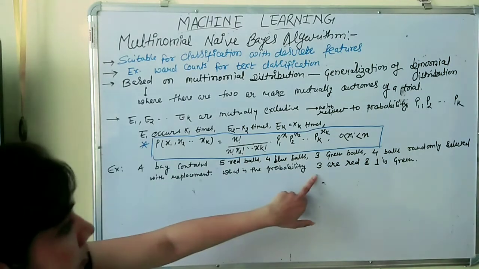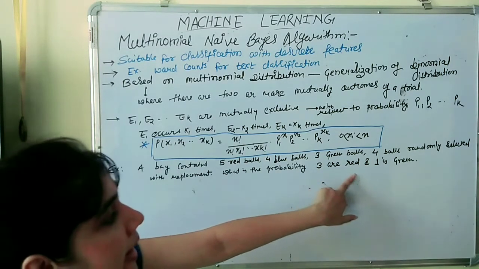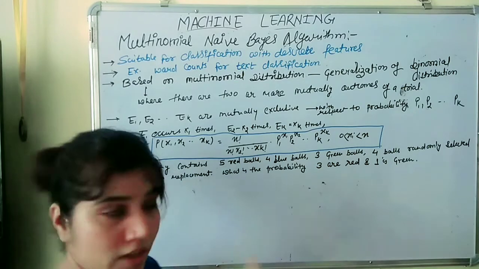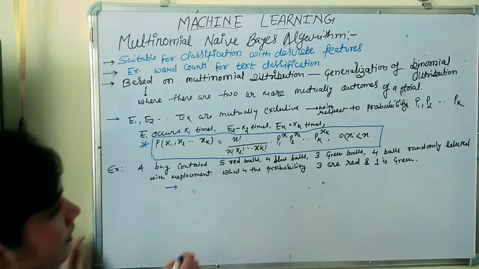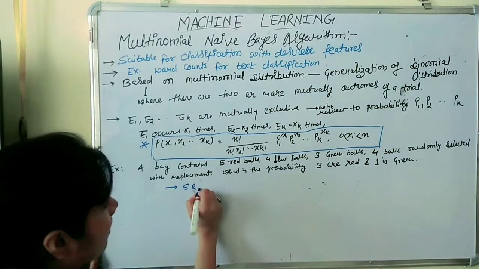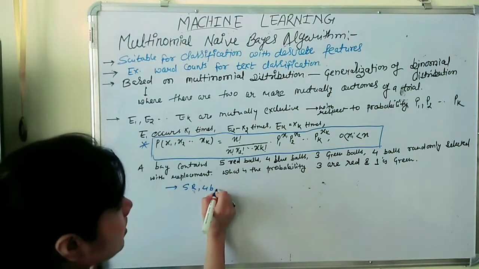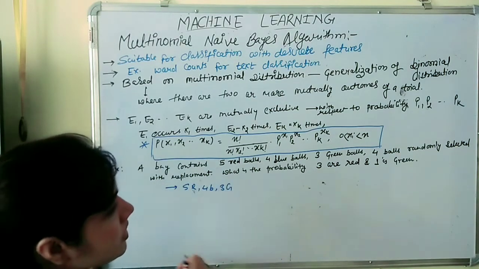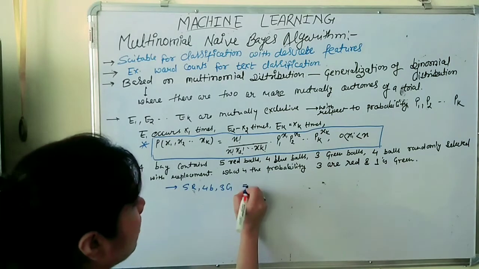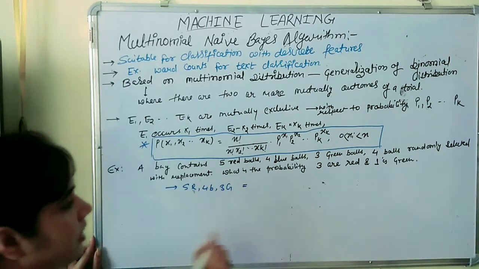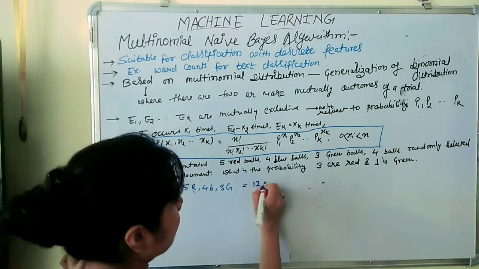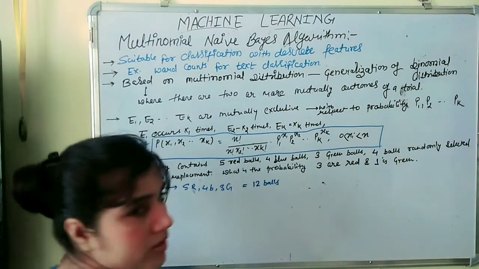What is the probability that 3 are red and 1 is green? We have 5 red balls, 4 blue balls, 3 green balls, so the total number of balls is 5 plus 4 is 9, 9 plus 3 is 12. The total is 12 balls.